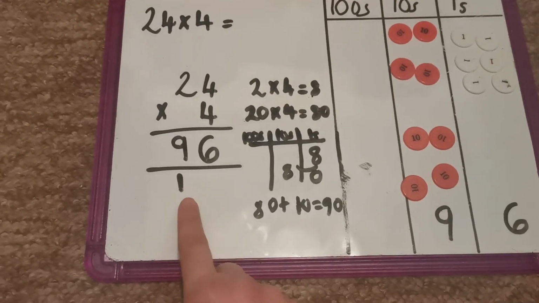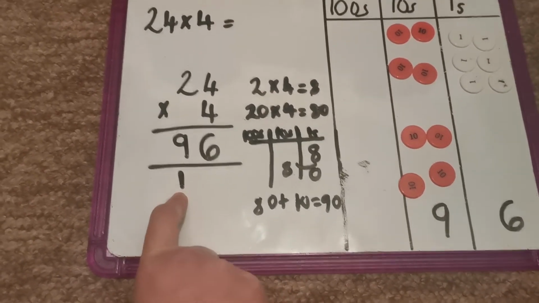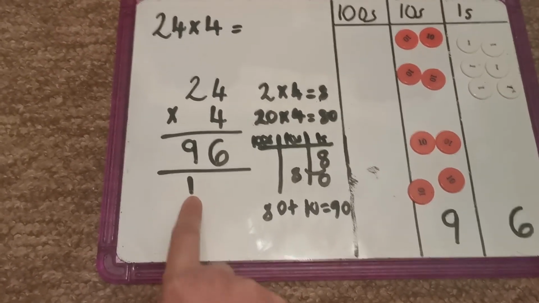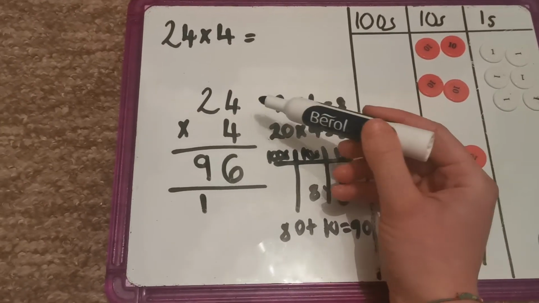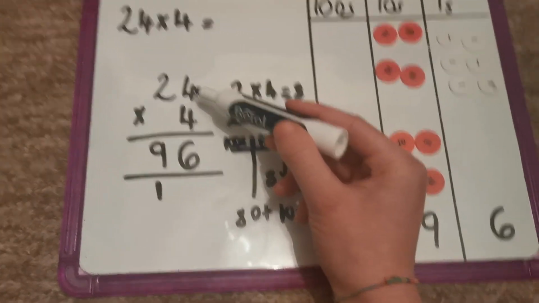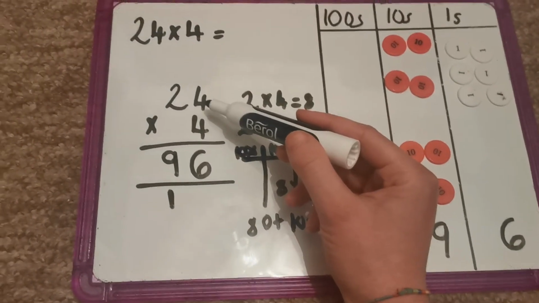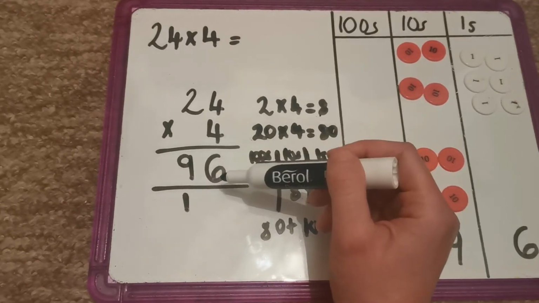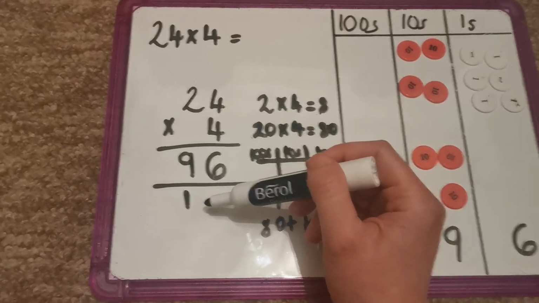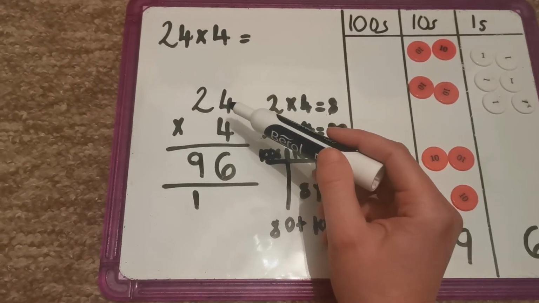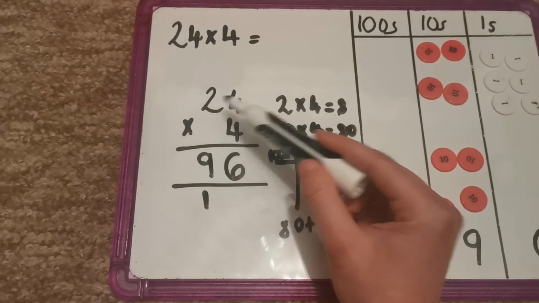So you're going to have extra tens, or carried over tens, underneath your answer. So let's just go through the method again. You multiply these two numbers together, then you'll find that you're going to have too many ones, so you're going to have to regroup. So you can have extra tens or extra hundreds sometimes later on in the week, underneath your answer, and you always record them underneath your answer, and then you need to multiply 20 by 40,